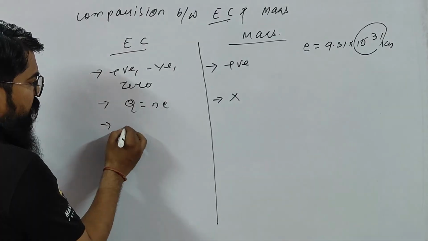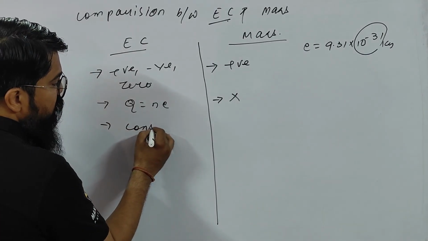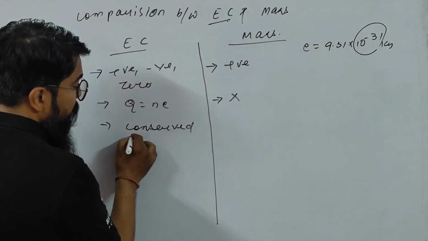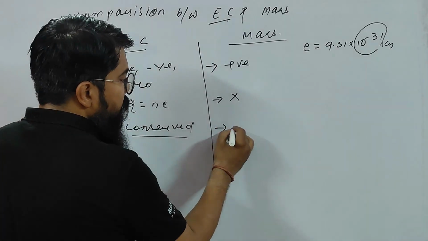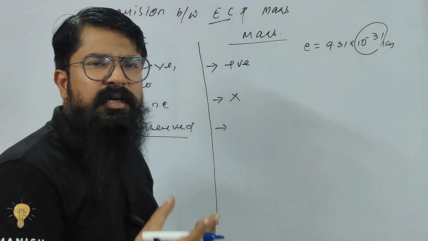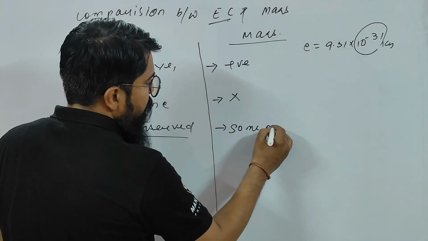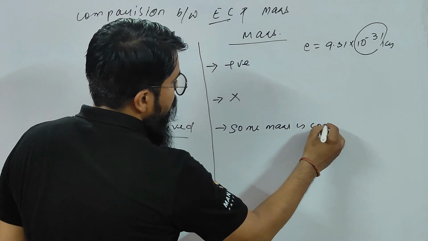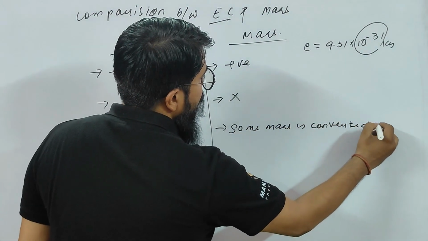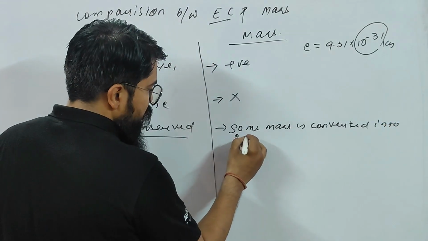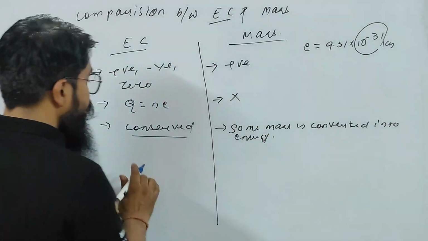Next, children, charge is strictly conserved. Remember, strictly. But children, mass is not strictly conserved because some mass is converted into energy, right, children? Some mass is converted into energy. That you should remember.